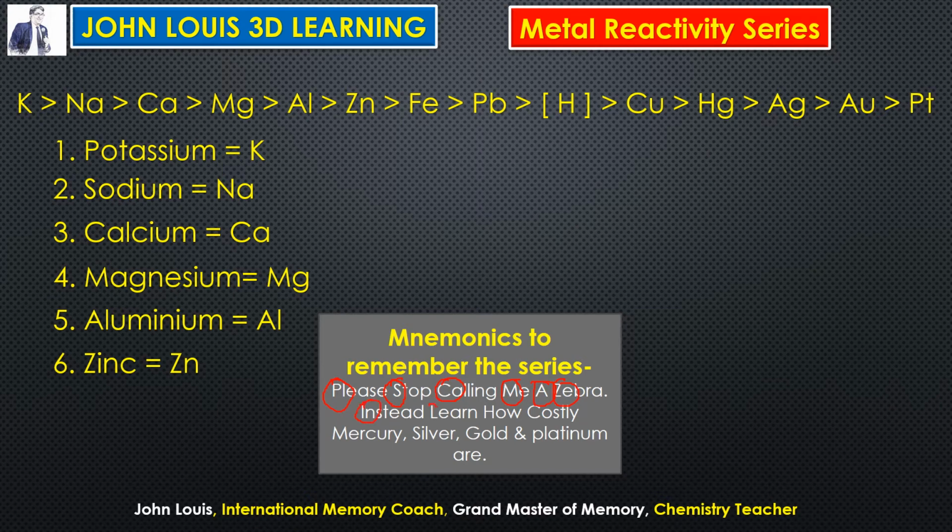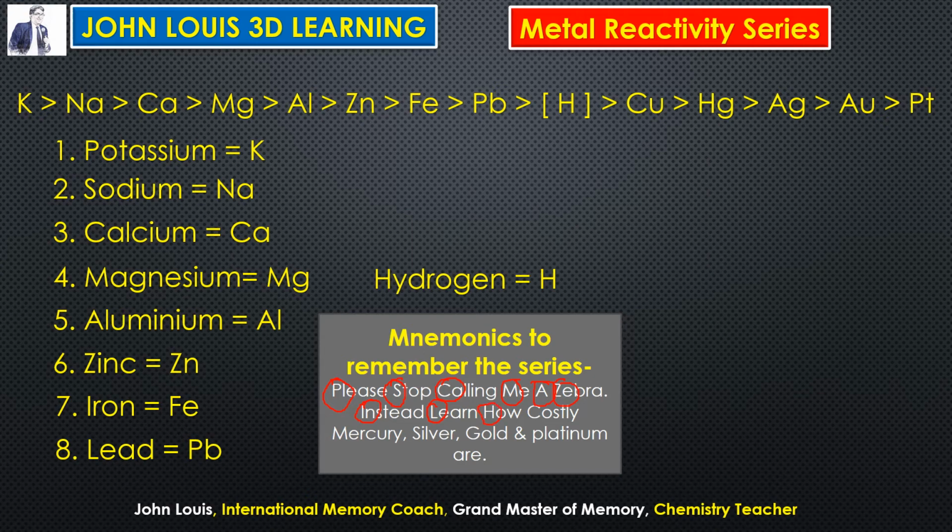After that, what does I stand for? I stands for iron, and then L stands for lead. So the next two elements are iron and lead. After that, what does H stand for? The first letter is H, therefore it is hydrogen.